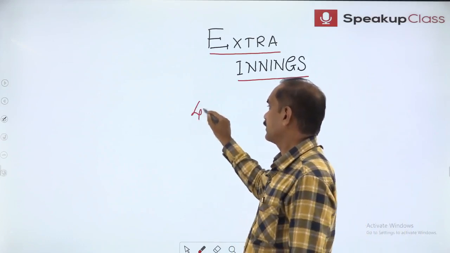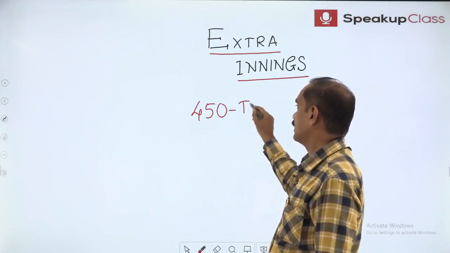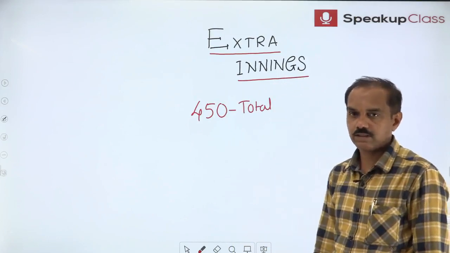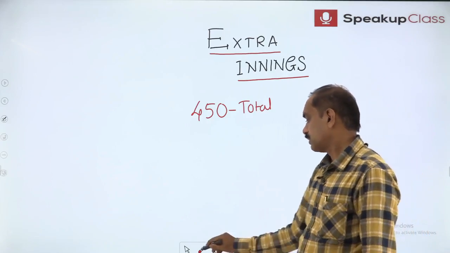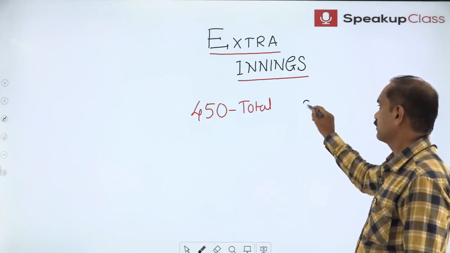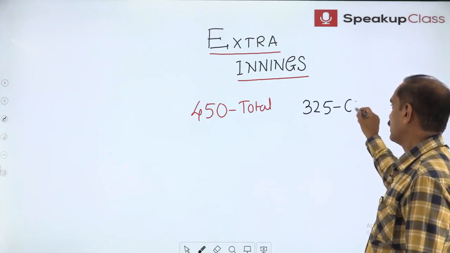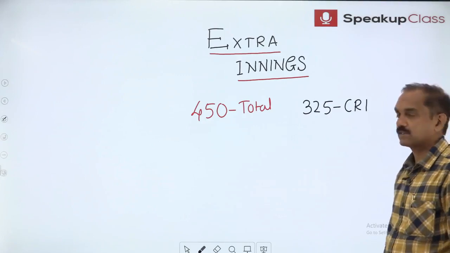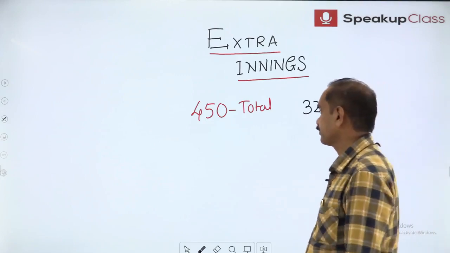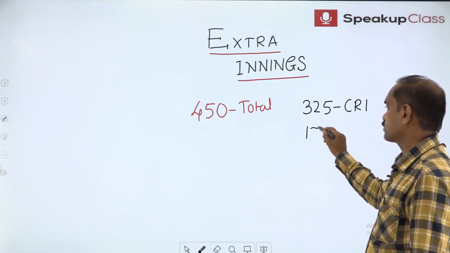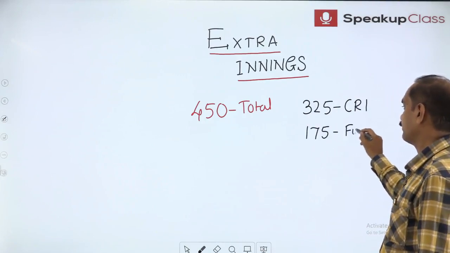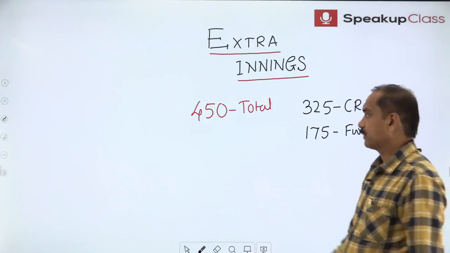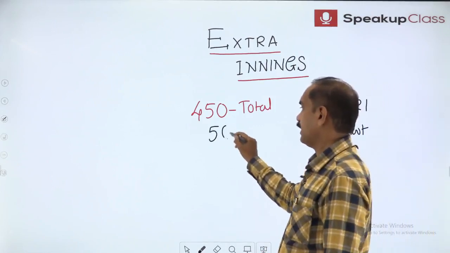Take down the first one. There are 450 students in a school. 325 students play cricket. 175 students play football. 50 students play neither.